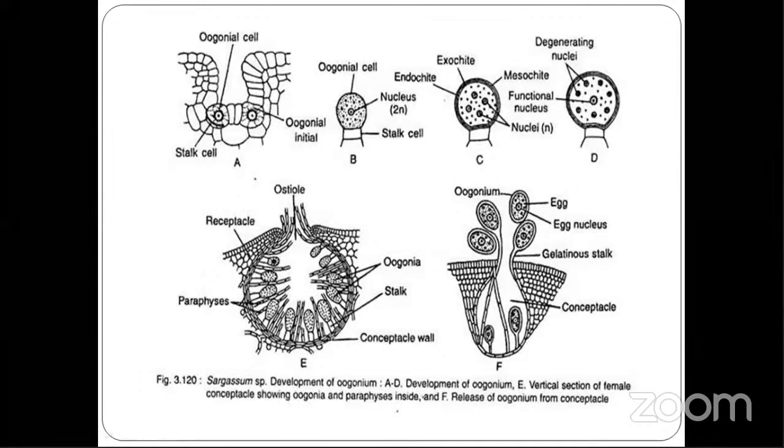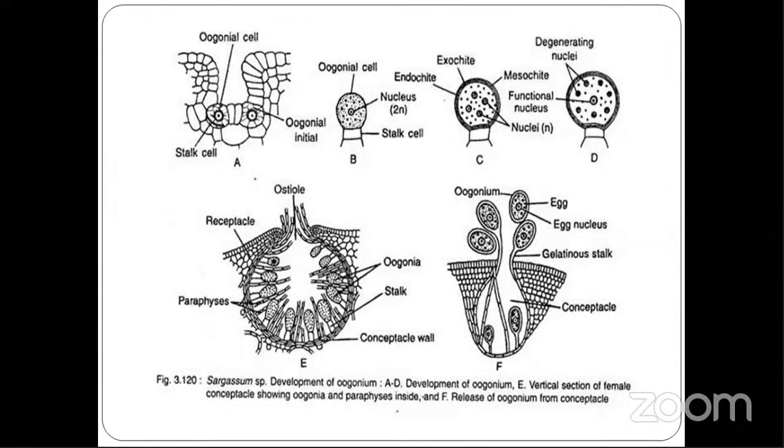Now we have seen male. Then let's see female. What happens? Now these oogonia are produced in female conceptacles and these bear 2 to 8 oogonia in them. The diploid nucleus of the young oogonium first divides meiotically and then mitotically. Then it produces 8 haploid daughter nuclei. Out of these 8, 7 degenerate and only 1 matures.